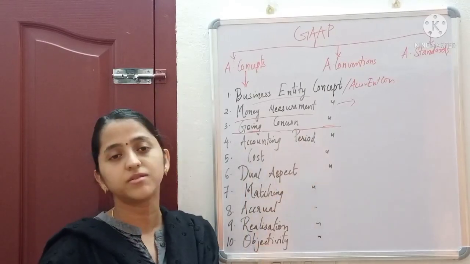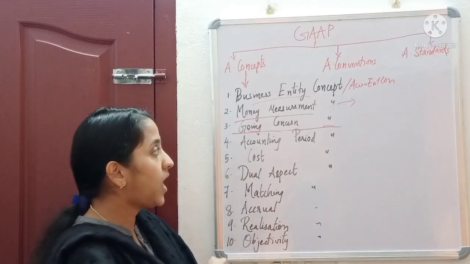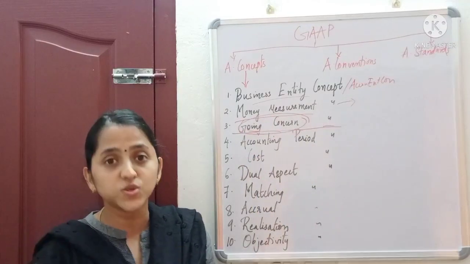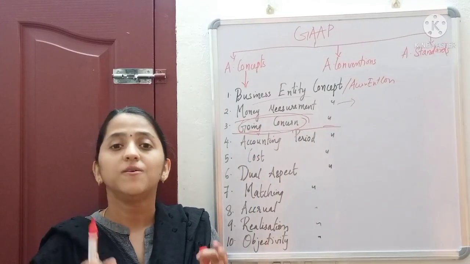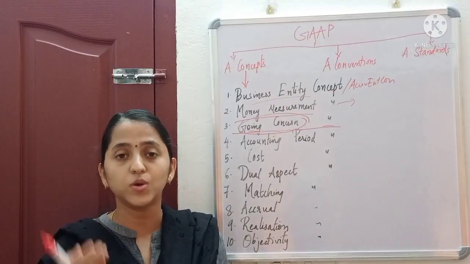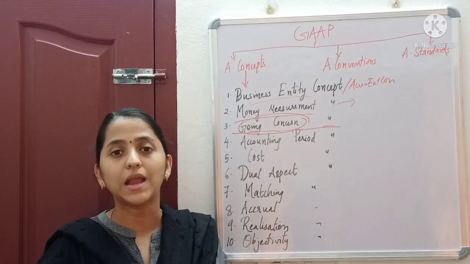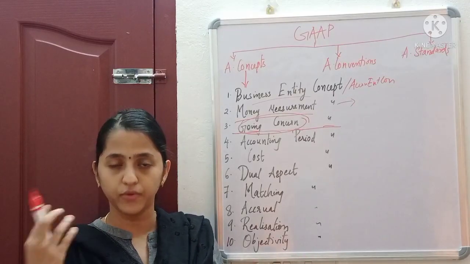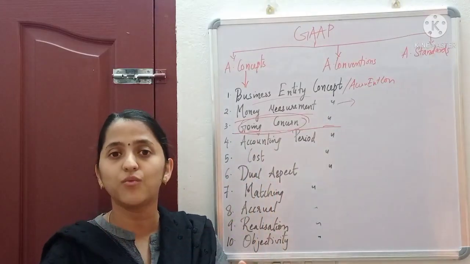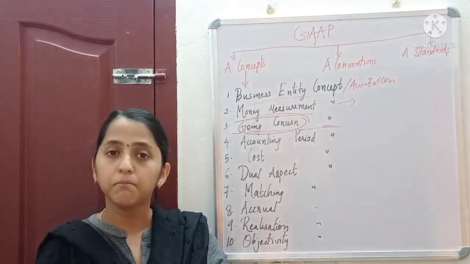Okay. Another concept is accounting period concept. Accounting period concept says that though we assume that our business is a going concern, that means it will not stop in the near future, we have to split the period. That means, in order to account properly, or in order to calculate the various values, we must divide this going concern entity into separate periods.